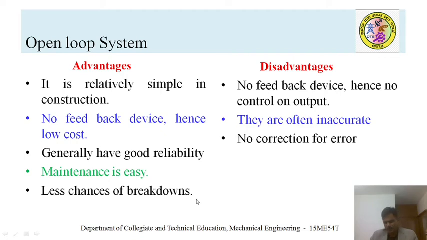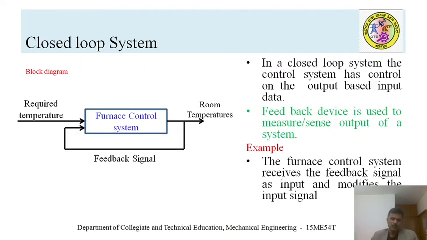The main disadvantage is that since there is no feedback, you will not be sure of the accuracy, whether the work is precisely done or not. This is one major drawback of the open loop system.